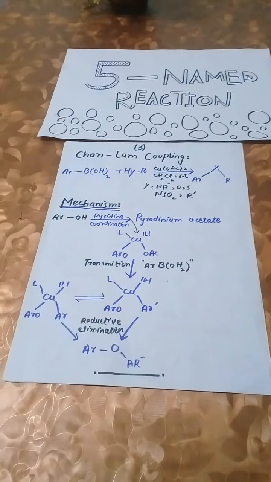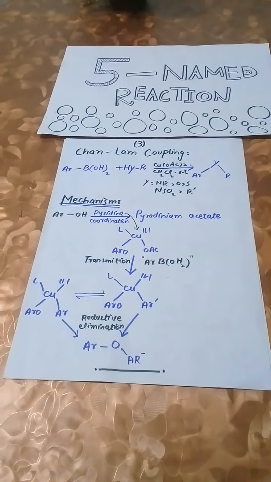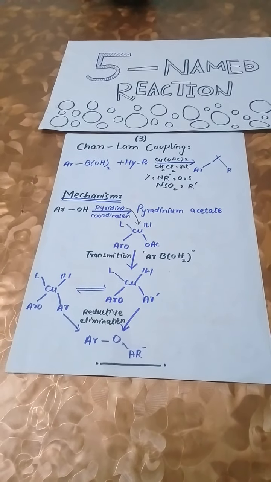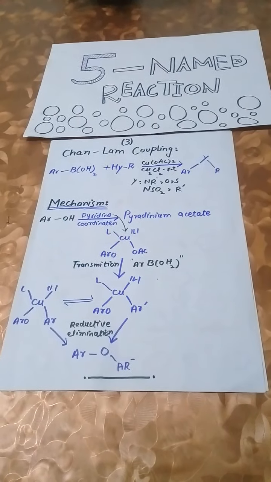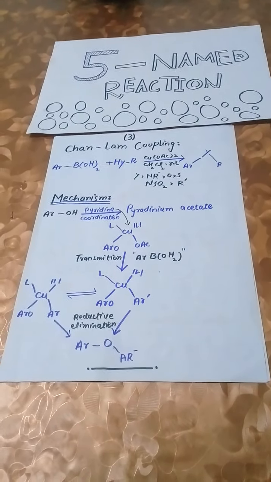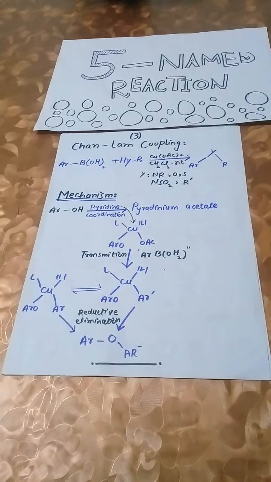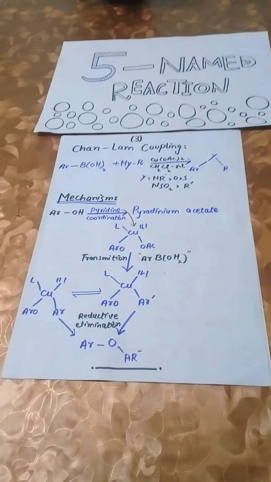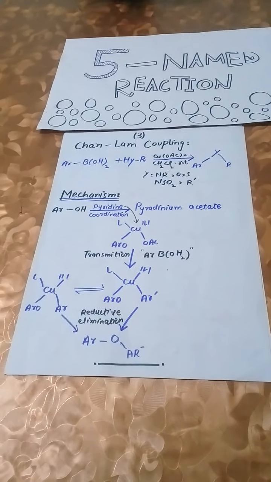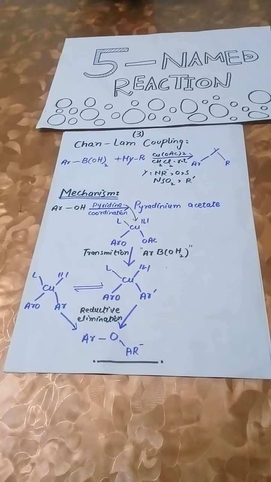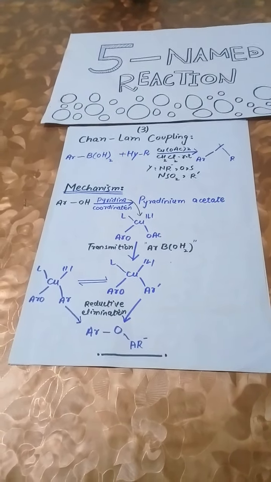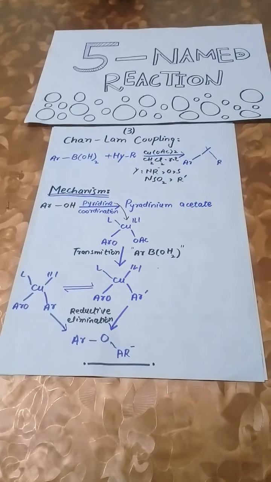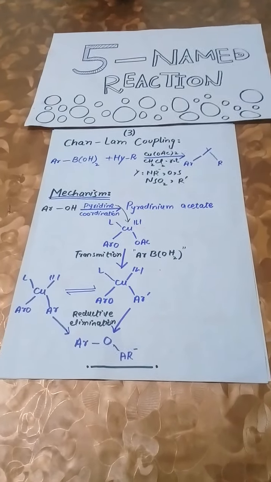If we look towards its mechanism, it's very simple. Analysis of the mechanism is complicated by the lability of copper reagents and the multi-component nature of the reaction. The reaction proceeds via the formation of copper aryl complexes. A copper aryl alkoxide or copper aryl amide intermediate undergoes reductive elimination to give an aryl ether or an aryl amine respectively. Here, this is the mechanism of Chan-Lam coupling reaction.